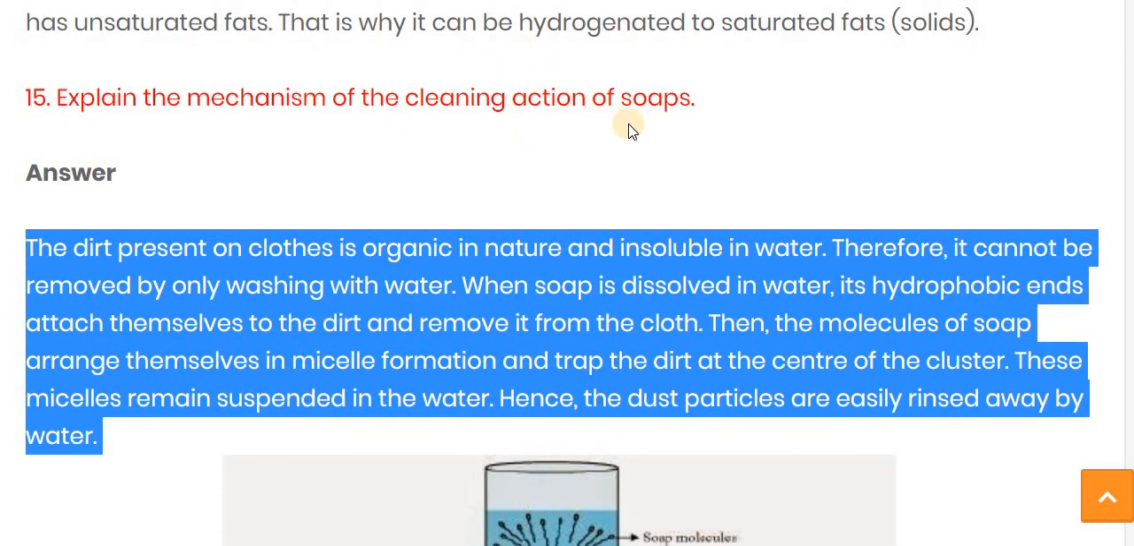Explain the mechanism of the cleansing action of soap. In that, you have to explain how the micelle structure is formed, and how due to its formation it sticks to the grease or dirt particle and is then suspended in the water, so we can easily rinse it out.